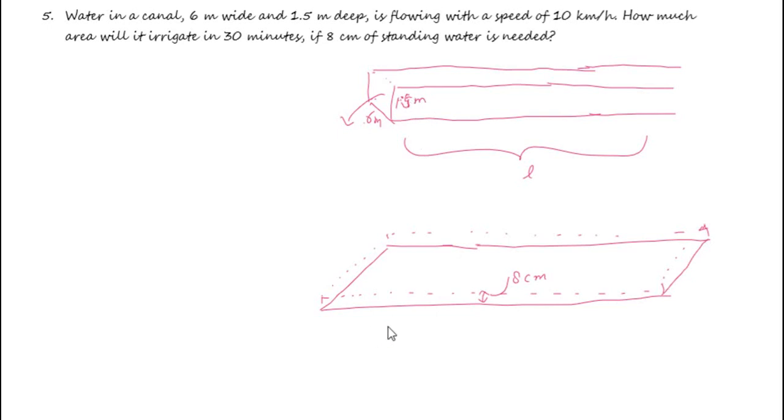If you know the area here, A, then into 8 centimeter, or you can convert into meter, that is 0.08 meter, this is the volume of the water in the irrigated land. This volume of water must be equal to the volume of the water flowing from the canal. Now the canal is in a rectangular shape.